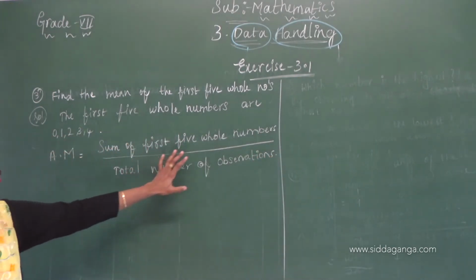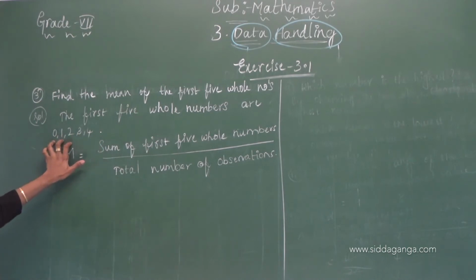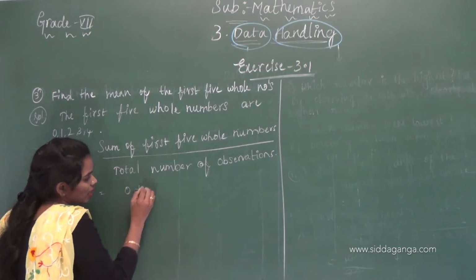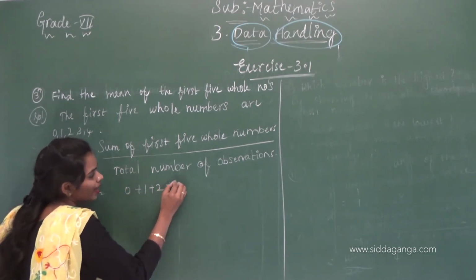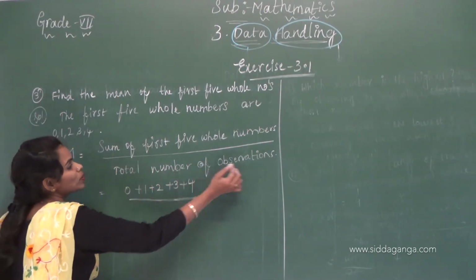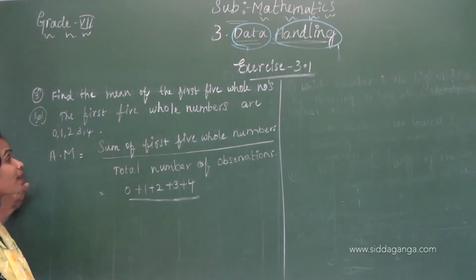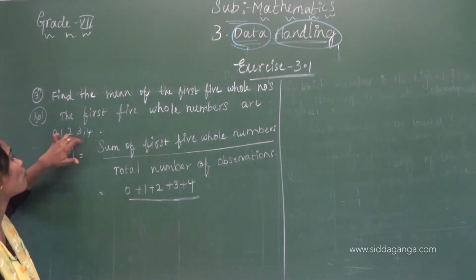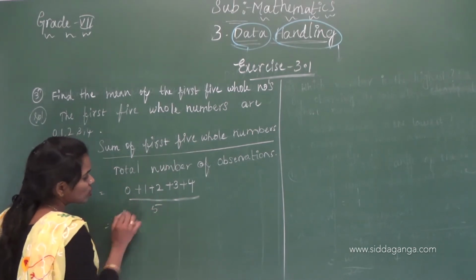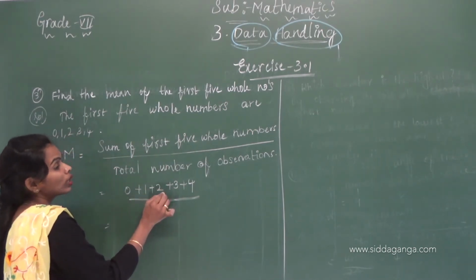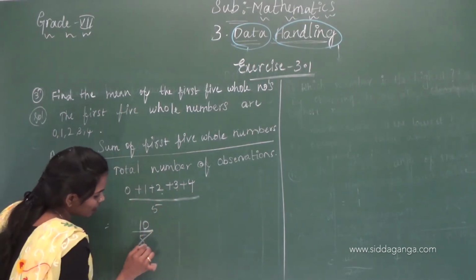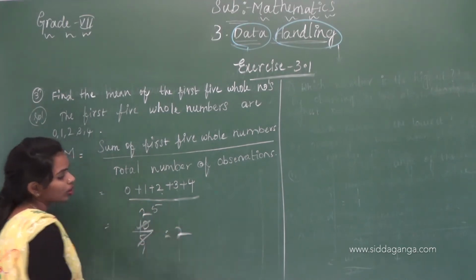Okay, the sum of the first 5 whole numbers is 0 plus 1 plus 2 plus 3 plus 4, divided by the total number of observations. Total number of observations means that we have to take the count: 1, 2, 3, 4, 5. Otherwise, it is the first 5. Okay, 0 plus 1 is 1, 1 plus 2 is 3, 3 plus 3 is 6, 6 plus 4 is 10, divided by 5. 10 divided by 5 is 2.